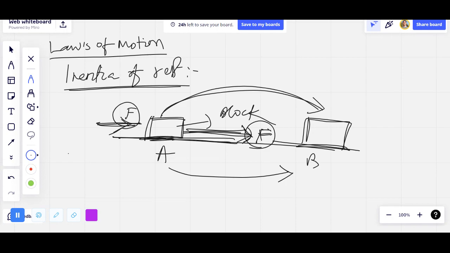So according to Newton's first law, the body was at rest here, and to get it to this point, a force is required.